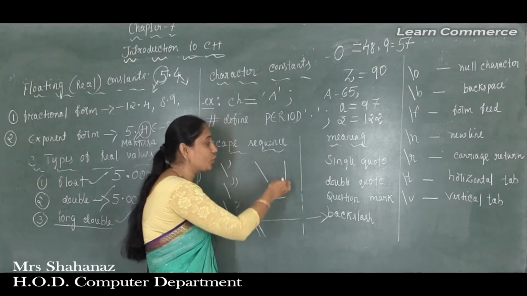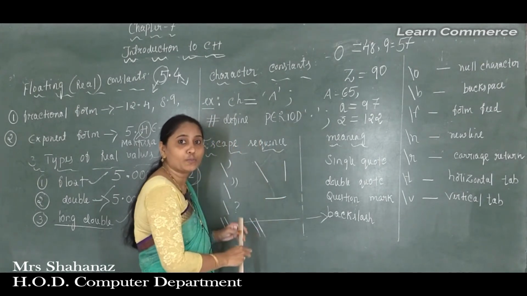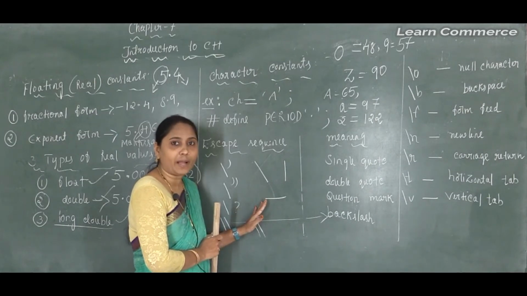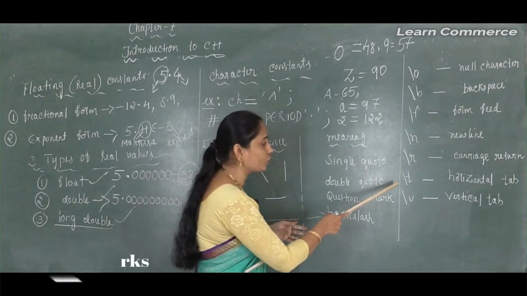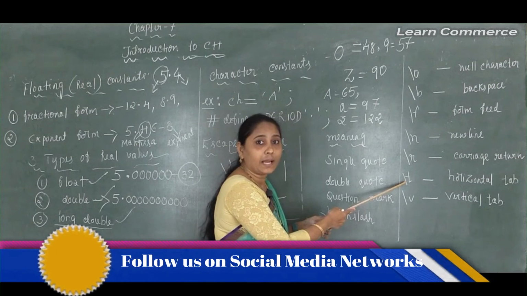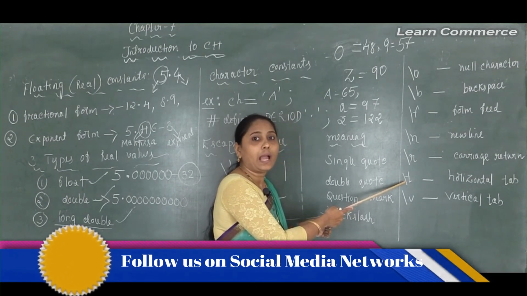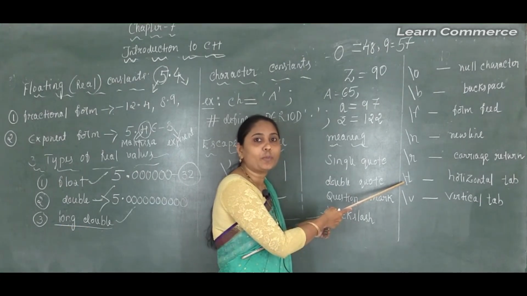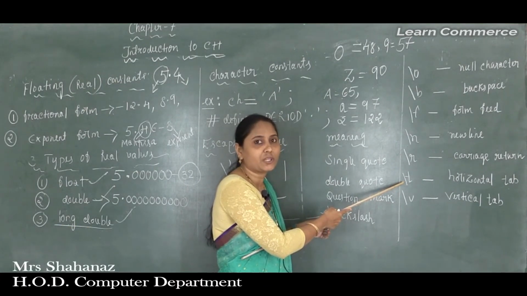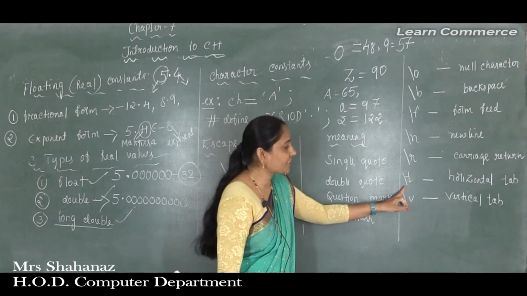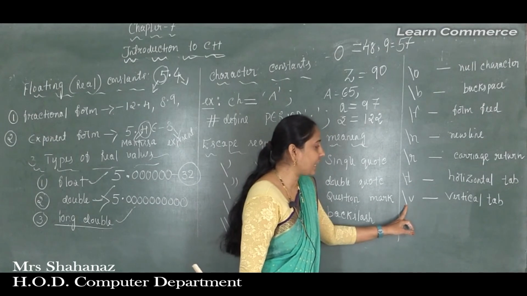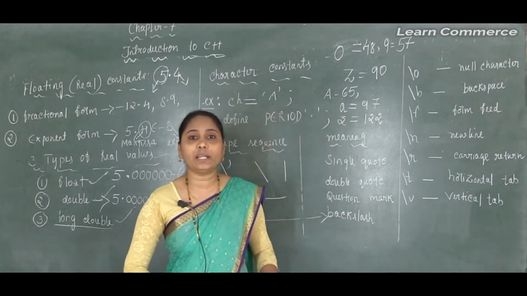Sometimes the cursor blinks in a horizontal manner, and sometimes in a vertical manner. So if you want to use an escape sequence, such characters are not displayed on the screen, but they provide some special meaning and are used to perform a specific task. So \t is called the horizontal tab, and \v is called the vertical tab.